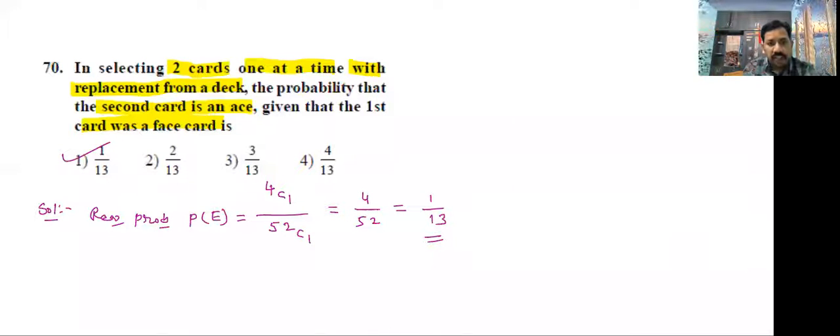Here we want to select 2 cards with replacement. The probability that the second card is an ace, given that the first card was a face card. Here there is no need to observe the first card because it is with replacement. So I am going to draw the second card directly. Total 52 cards, select one. Out of those, we need to select an ace card. There are 4 ace cards, 4C1 by 52C1, that is 1 by 13. This is the answer.